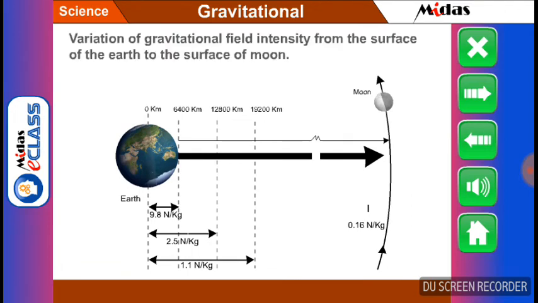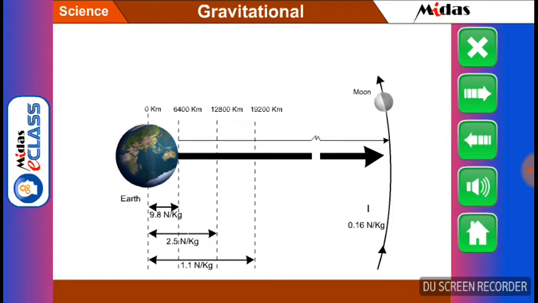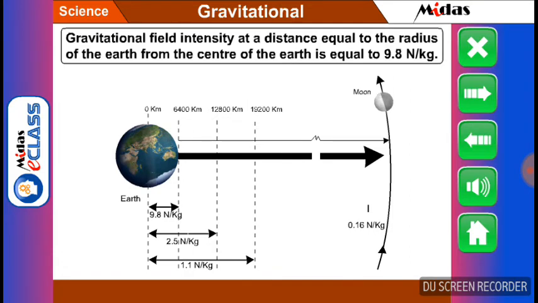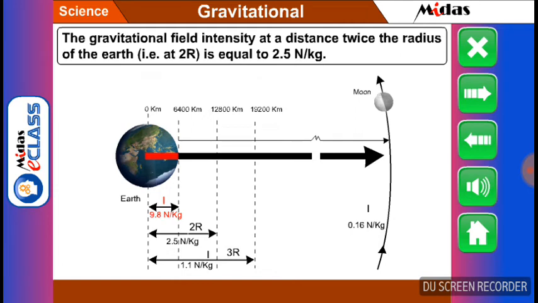For example, the variation of the gravitational field intensity from the surface of the earth to the surface of the moon is shown. Students, in figure, gravitational field intensity at a distance equal to the radius of the earth from the center of the earth is equal to 9.8 Newton per kg. The gravitational field intensity at a distance twice the radius of the earth, that is at 2r, is equal to 2.5 Newton per kg.